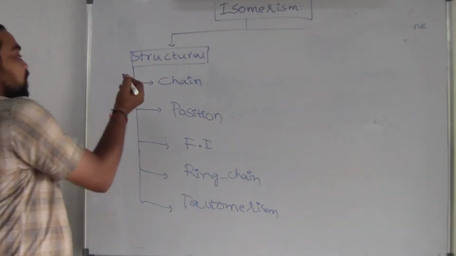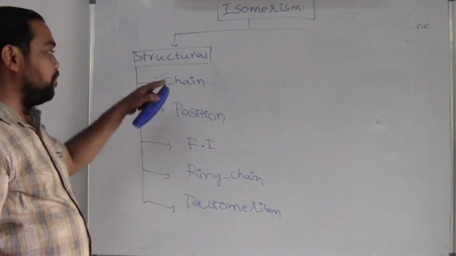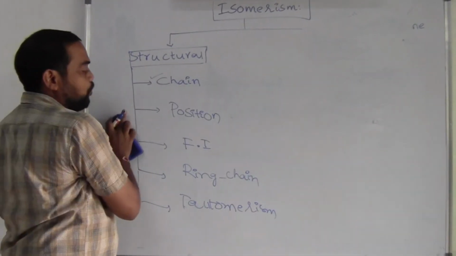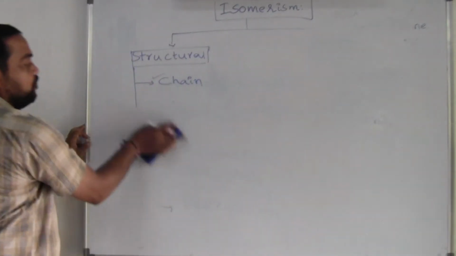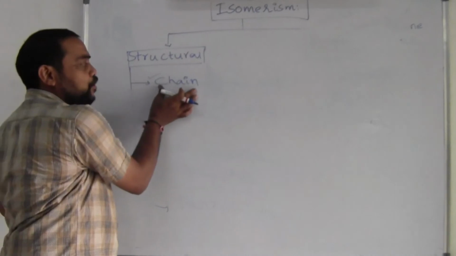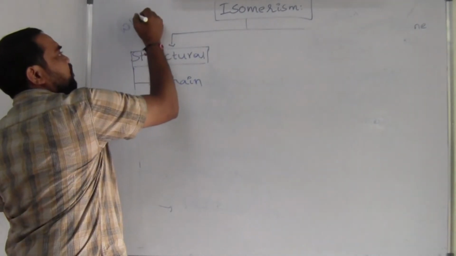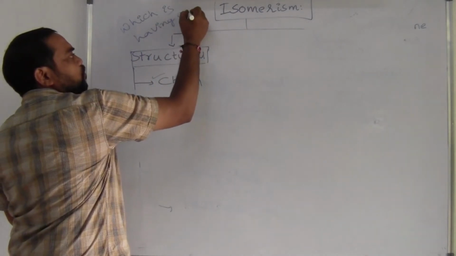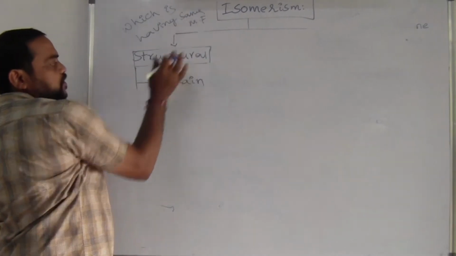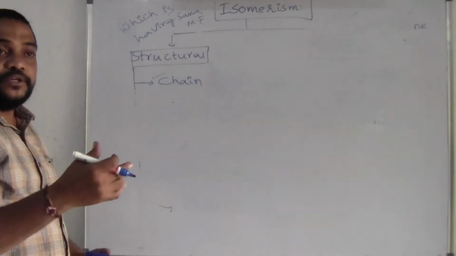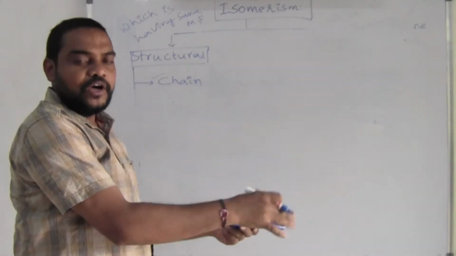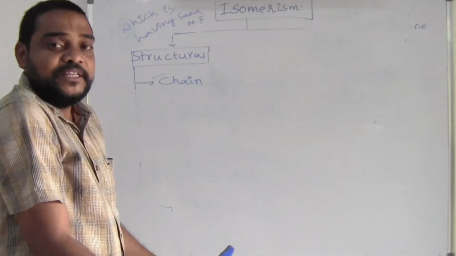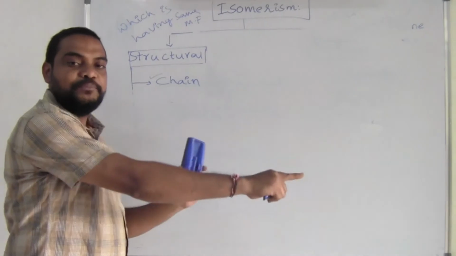In all these, we think that chain isomerism is very easy. But only if you understand chain isomerism will all the others be very easy. So let us discuss chain isomerism first of all. By the name only we can say, as I just told you, it has the same molecular formula. Don't forget this phrase. This one is compulsory, and the chain arrangement is different. That means only the parent chain, the number of carbons in the parent chain, is different. The remaining is the same: same molecular formula, same structure, whatever it is. Only you have to consider whether the chain arrangement is different or the same.